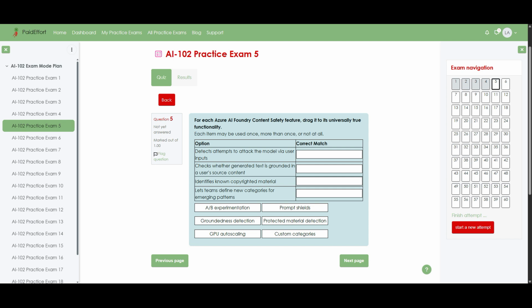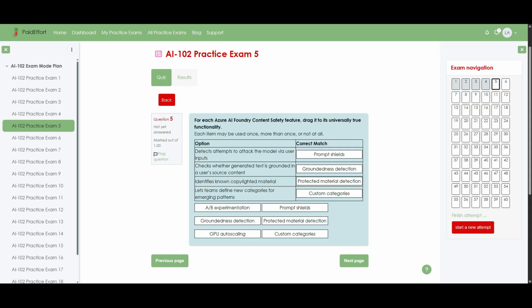Question 5. For each Azure AI Foundry content safety feature, drag it to its universally true functionality. Each item may be used once, more than once, or not at all. Detects attempts to attack the model via user inputs. Correct match: Prompt shields. Checks whether generated text is grounded in a user's source content. Correct match: Groundedness detection. Identifies known copyrighted material. Correct match: Protected material detection. Lets teams define new categories for emerging patterns. Correct match: Custom categories.